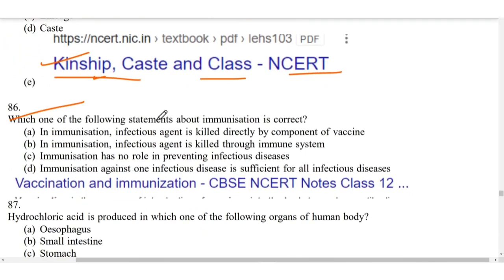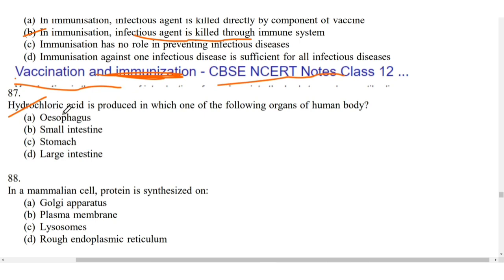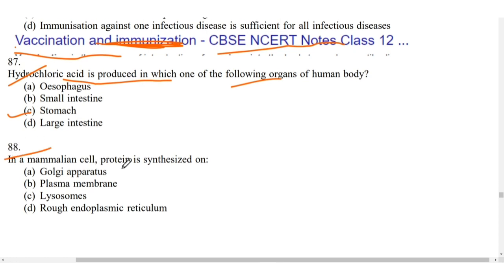Which of the following statements about immunization is correct? So for 86, it is B: in immunization, the infectious agent is killed through the immune system. So it is given in the vaccination and immunization chapter of the NCERT of class 12. It might not be written as vaccination and immunization; I think it is written something like vaccine and diseases. Hydrochloric acid is produced in which of the following organs of the human body? So it is stomach. In a mammalian cell, protein is synthesized on rough endoplasmic reticulum.